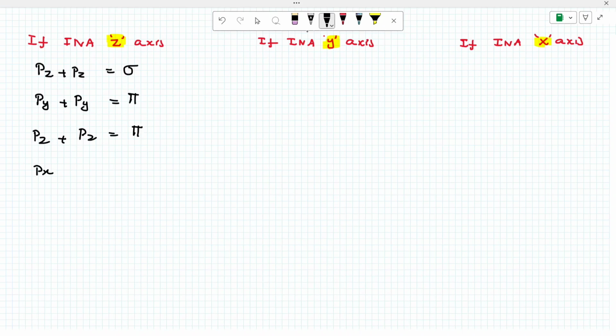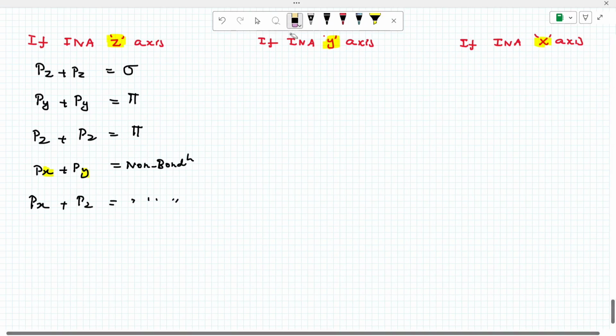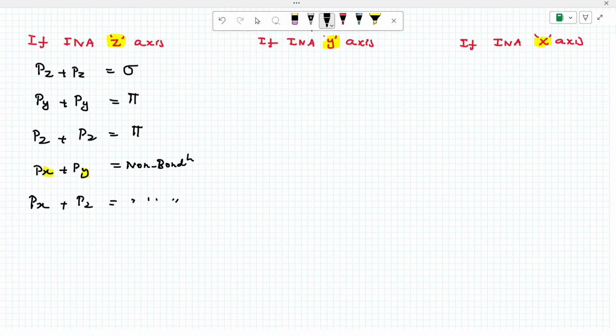If I take PX plus PY, non-bond. Why non-bond? Both are different. You can see X and Y are different. Similarly, PX plus PZ is non-bond, same. Similarly, PX and PZ, okay, same. Non-bonding. Now in this case, if I take PZ plus PZ, which bond? Pi bond. You got the point.